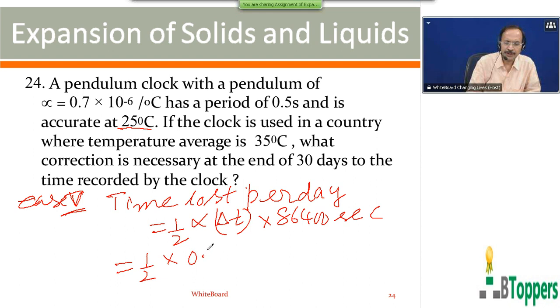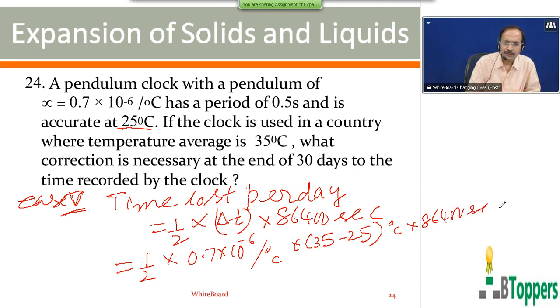So alpha is 0.7 into 10 power minus 6 per unit. Increase in temperature is 35 minus 25 degree centigrade. So that comes out to be 0.7 into 35 minus 25, 10.